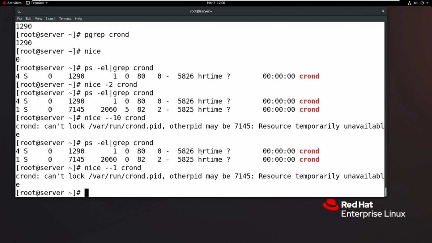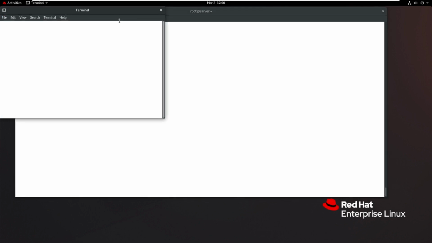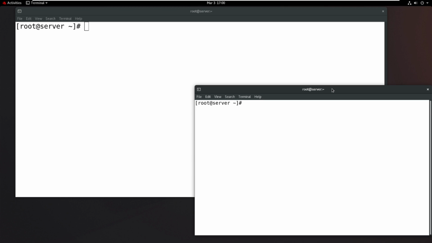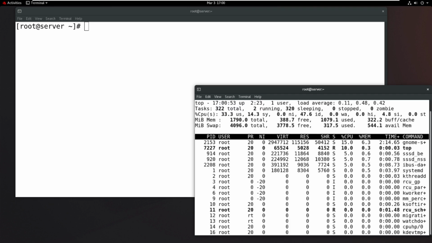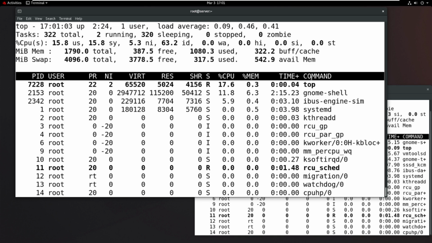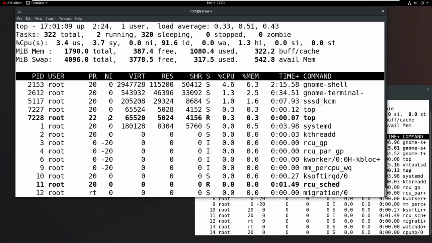I will open one more terminal. Here it is running the top command, and I want to change the nice value of the top command. So nice hyphen 2 top. Now the nice value of my running top command is 2. See that? 2 is the nice value of my top command.